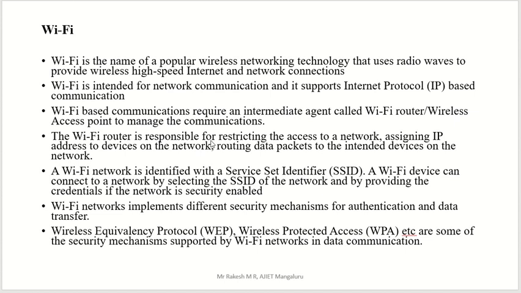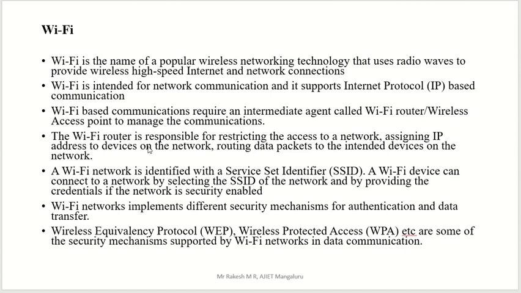The Wi-Fi router is responsible for restricting access to the network. There we have one big network, and you, the user, want to access that network. So a restriction is there, and the router will restrict that. How? By assigning an IP address to the device on the network.